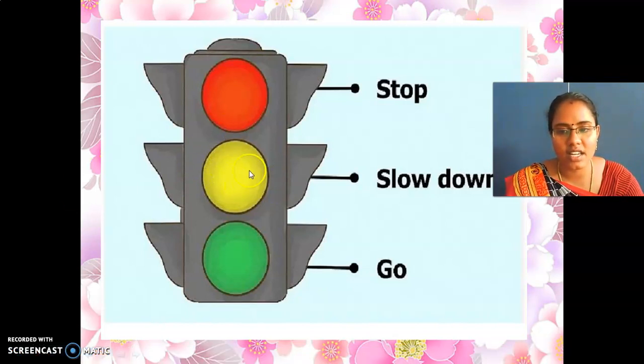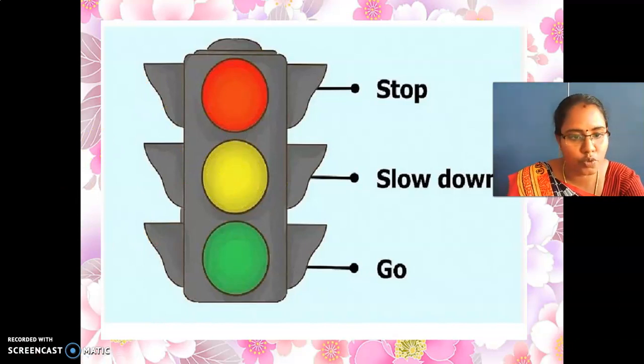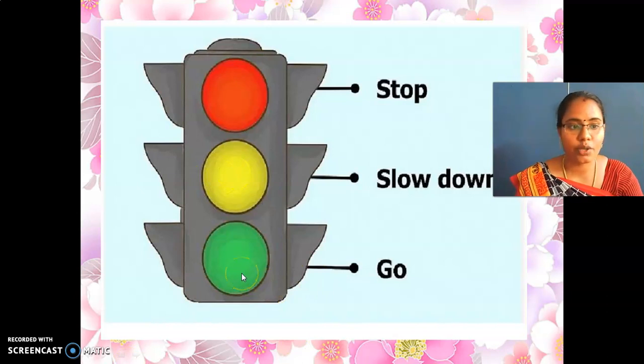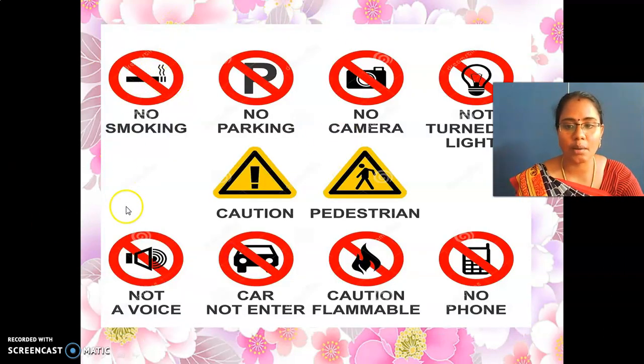And see here, the yellow light. With the yellow light, you can get ready to move, which means you can start the bike or the car. Just get ready to move from one place to another. After the green light you can move, my dear children. The green light means you can move from one place to another. Are you clear? Yes.